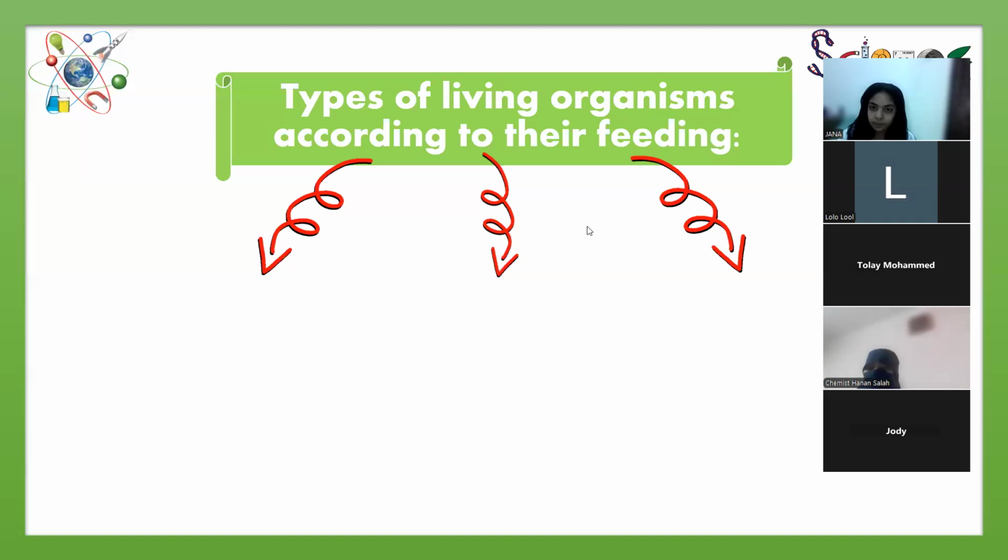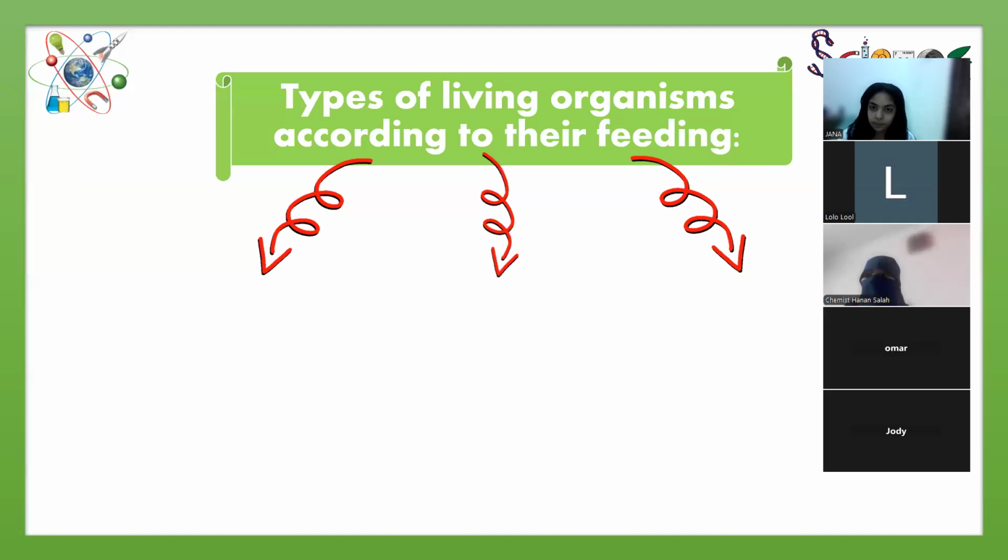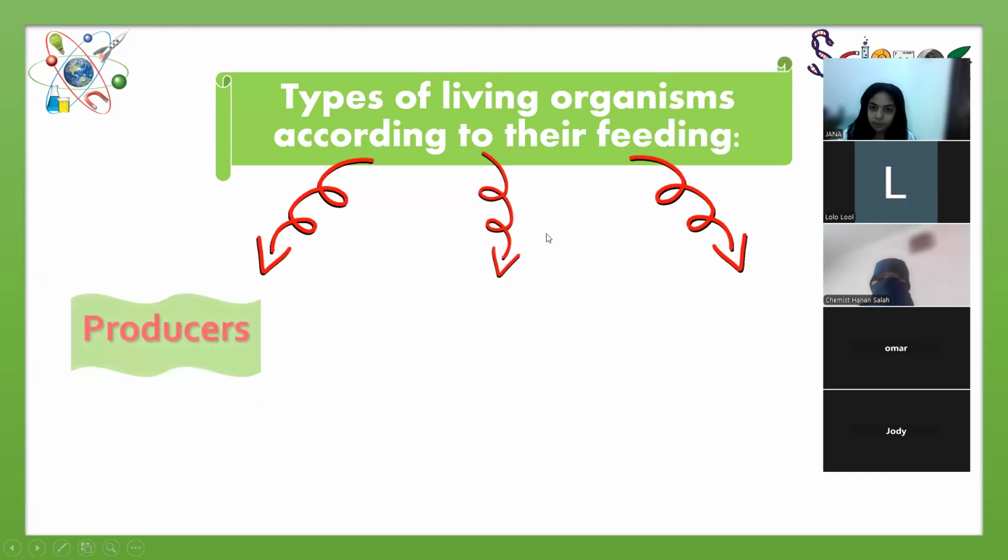Primary consumer, secondary consumer, tertiary. Excellent, great job Jana. Decomposers. Bravo. Of course, producers, and then the consumers, and the third one, decomposers. Excellent Jana. Bravo. Okay, so producers, consumers, and decomposers.